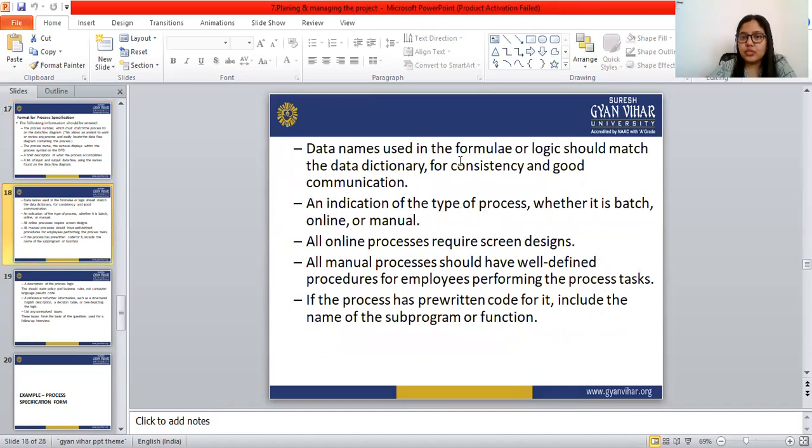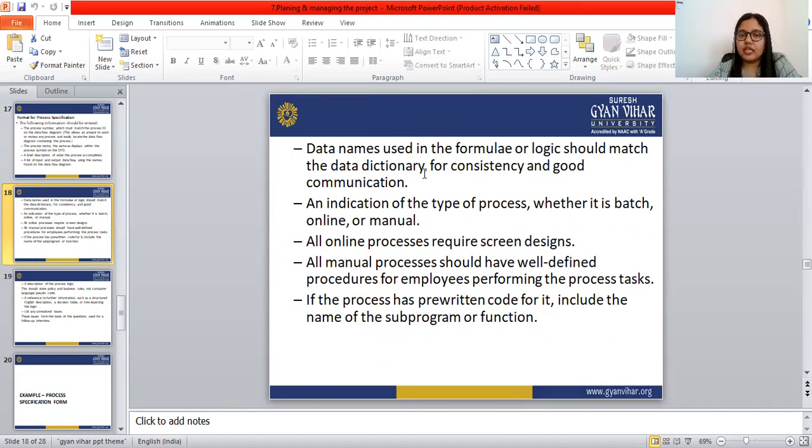Data names used in the formula or logic should match the data dictionary for consistency and good communication. The names of the data we are using in the formula or the logic should match the data dictionary, for consistency and good communication.